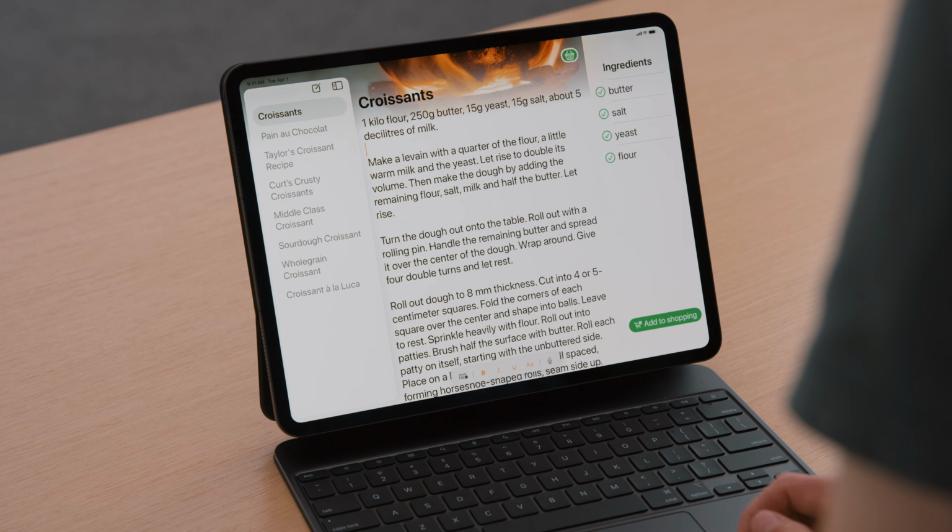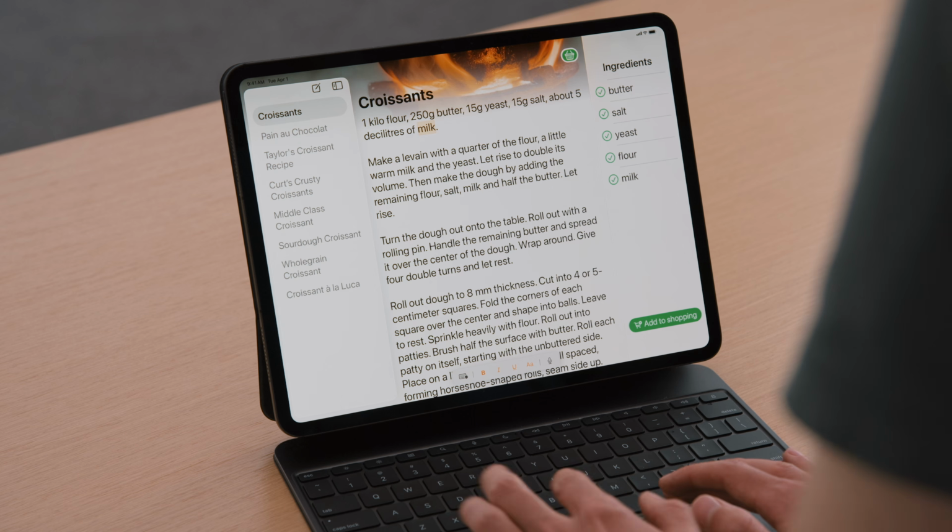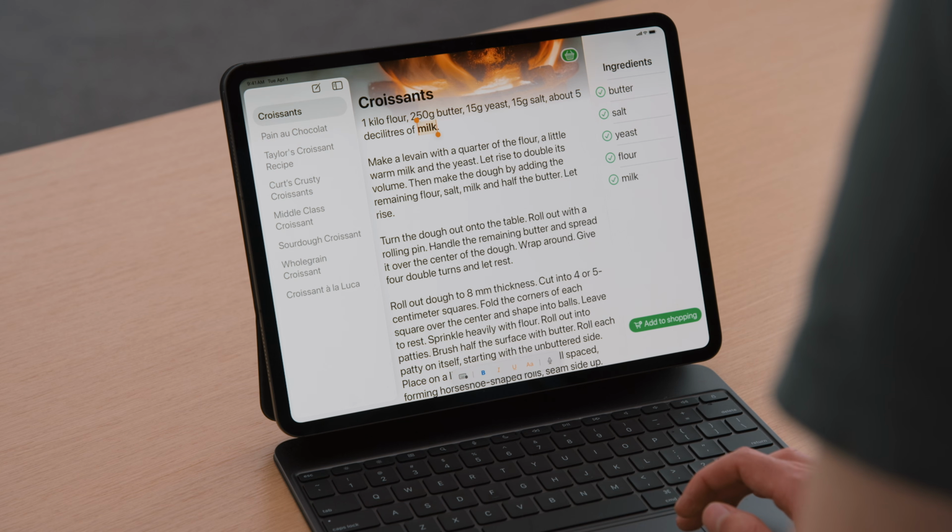Now my selection is updated right as the text gets mutated. Let's see if that worked. I can select milk, it appears in the list, and when I add it, my selection remains intact. To double check, when I press Command B on the keyboard now, I can see the word milk turning bold, just as expected.